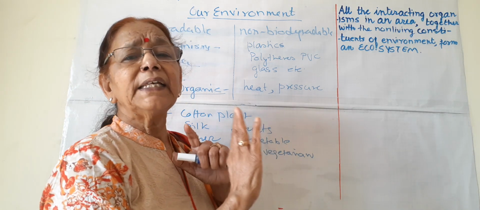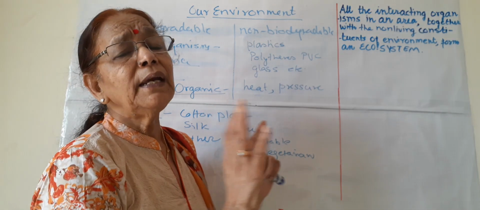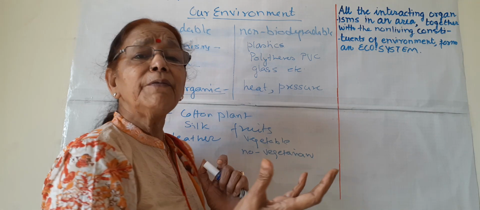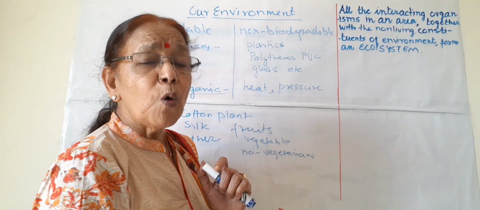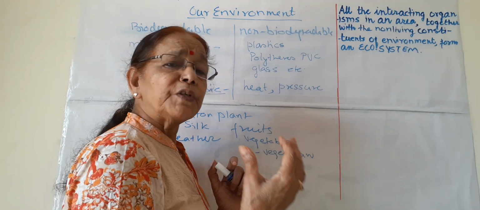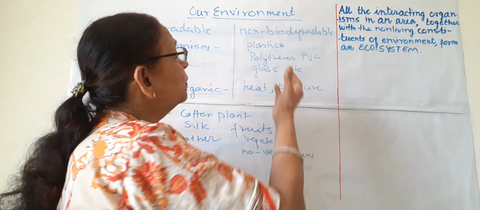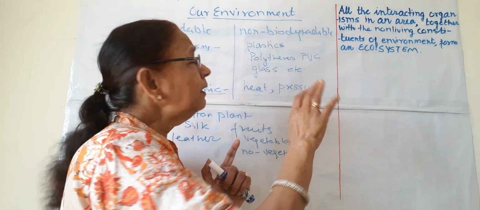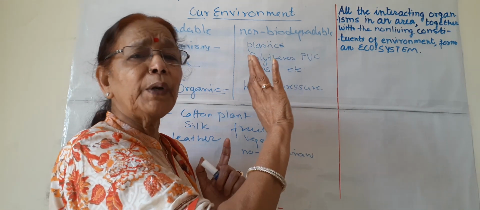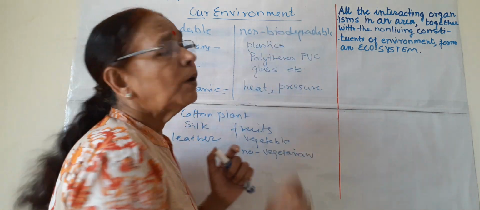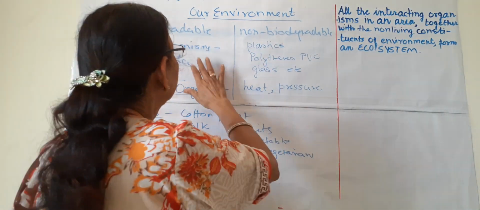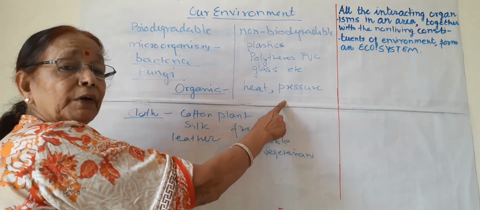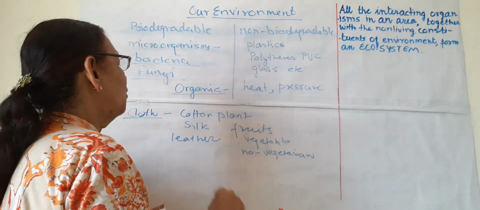In fact they are not perished fully in the environment, and if we burn these things they give very dangerous smoke which is not healthy for breathing, and so these should not even be burned. They are there in the environment for a very long time and they are not degraded by bacteria and fungi. This is about the first point, addition of waste to the environment.